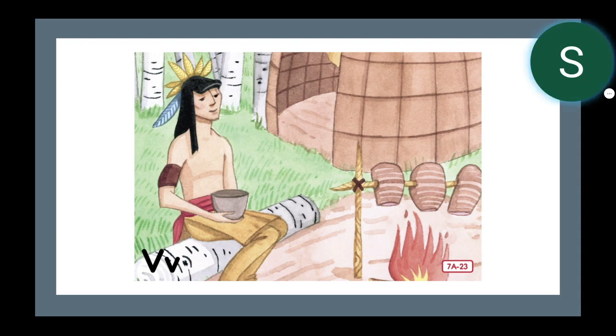V is for venison stew made for Iroquois travelers. This man in the picture, who is from the Iroquois tribe, is eating venison, or deer meat, stew from his bowl.